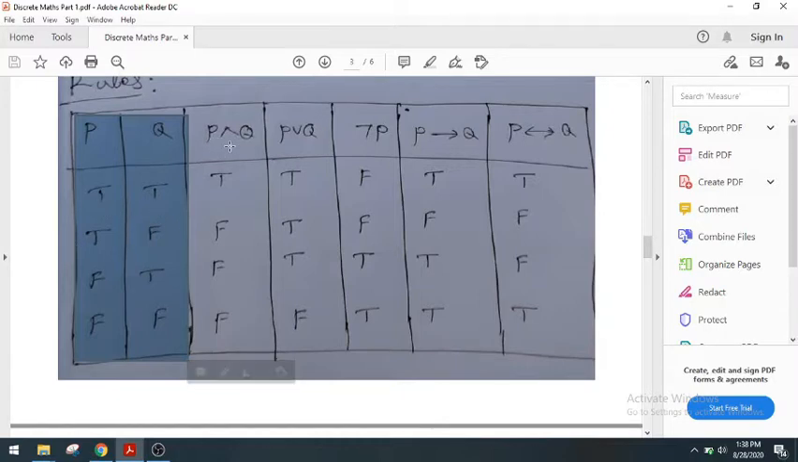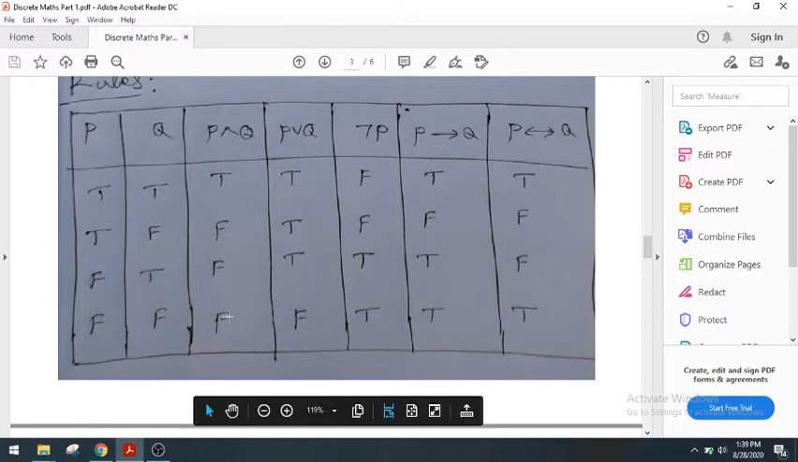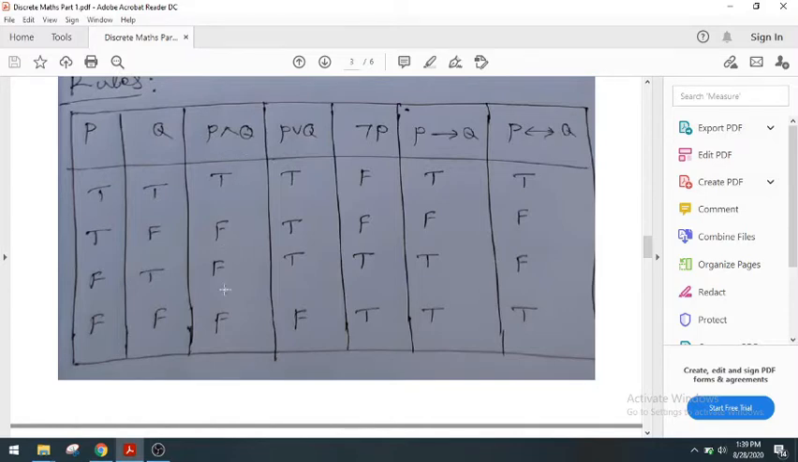Now we have to find P conjunction Q. How to find it? We have to look at the entries in P and the entries in Q. Suppose both of them are T, then we have T here, otherwise false. Look at the first row only: both of them are T, therefore we have T. In the remaining rows, both are not T, therefore it becomes false. So simply we can say that if both are T then T, otherwise false.